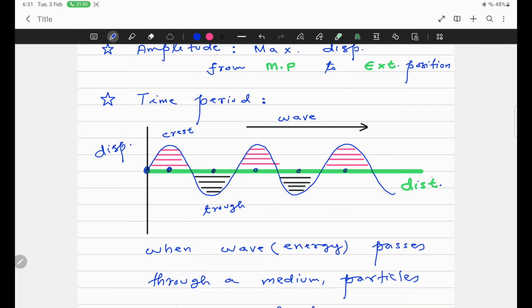And if along the x-axis you are given distance, then remember, crest to crest distance is called one wavelength, or trough to trough distance is called one wavelength. Or the better definition, I think, is if we measure the length of one cycle, you can see,